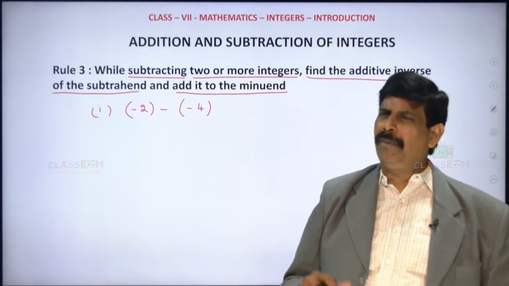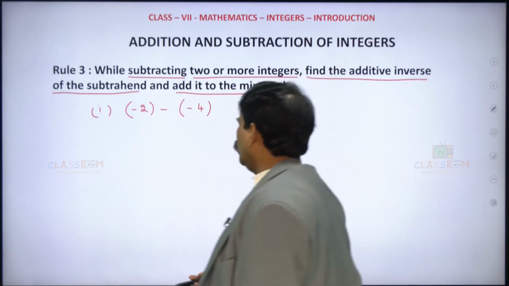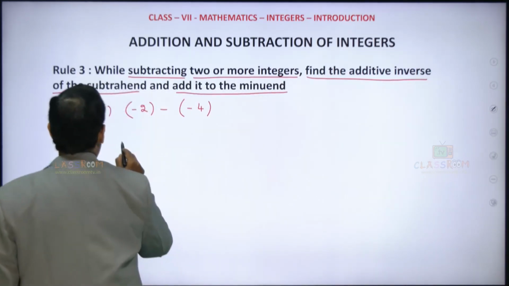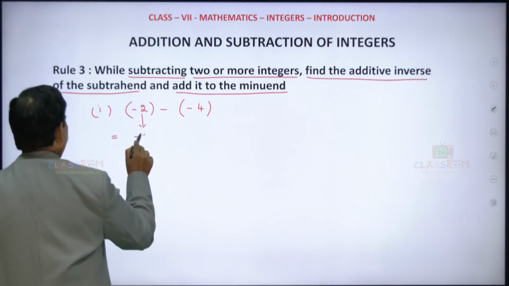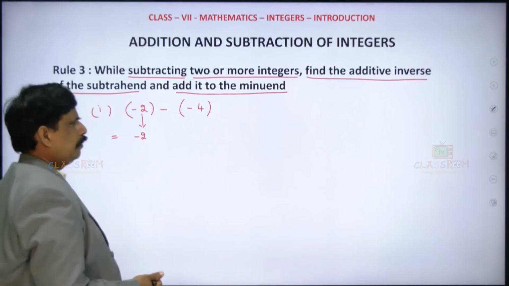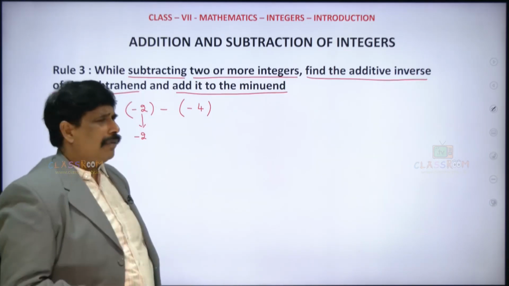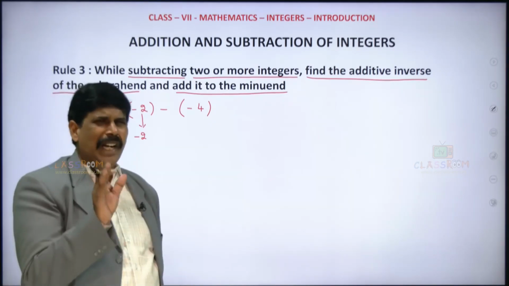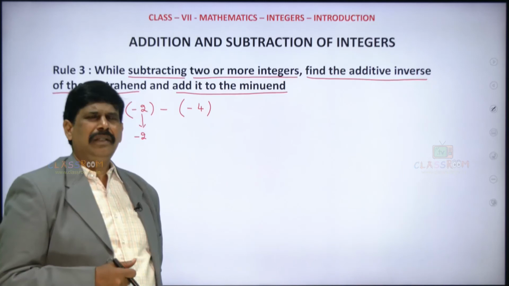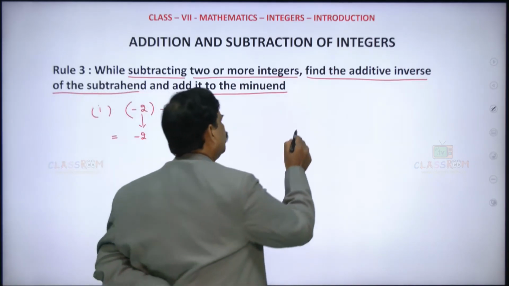If we know the multiplications, there is another calculation. Clear? So now what we will do, keep this one as it is. Minus 2. Keep minus 2 as it is. Then what will be here? You have to write the additive inverse. What do you mean by additive inverse? Additive inverse in the sense, change the sign.